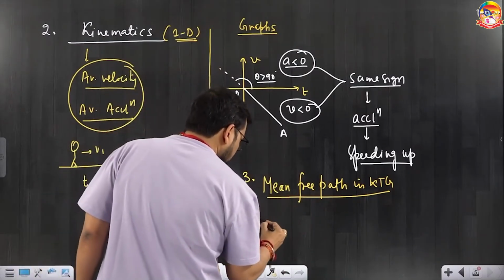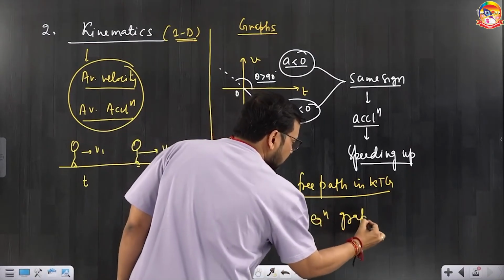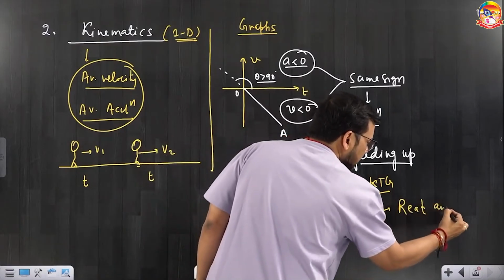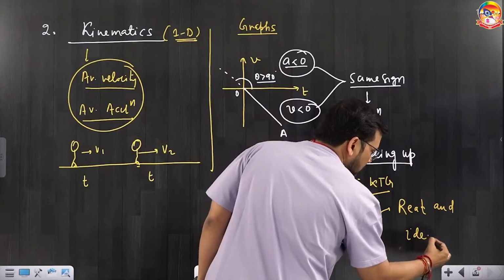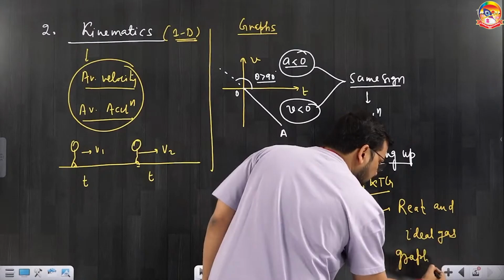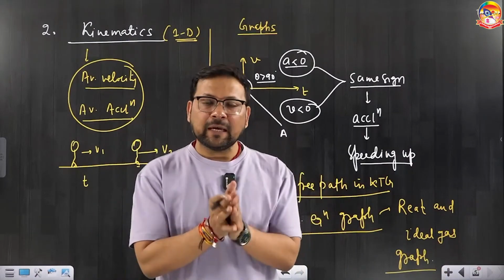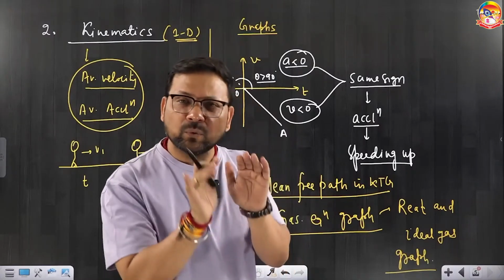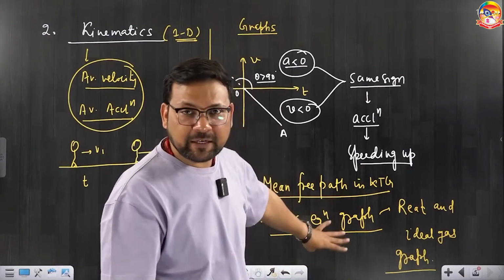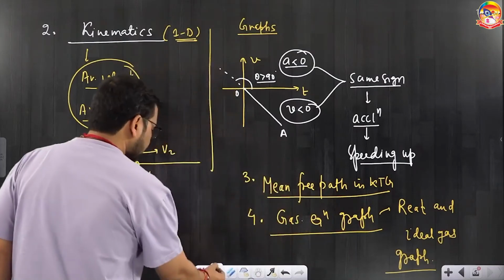Next, the fourth one: gaseous equations graph, especially the graph showing the difference between real and ideal gas. NCERT has given this, and you have to do only that much which is given in NCERT: how real behavior deviates from ideal behavior. A few 3-4 graphs are there in NCERT. Only do that much, but do it with full accuracy. You don't have to do many things in this. Hardly it will take you 10 or 15 minutes, but it should be revised again and again. That is topic number 4.